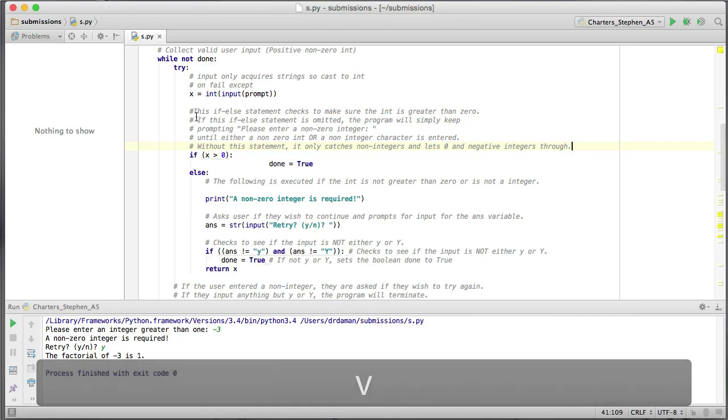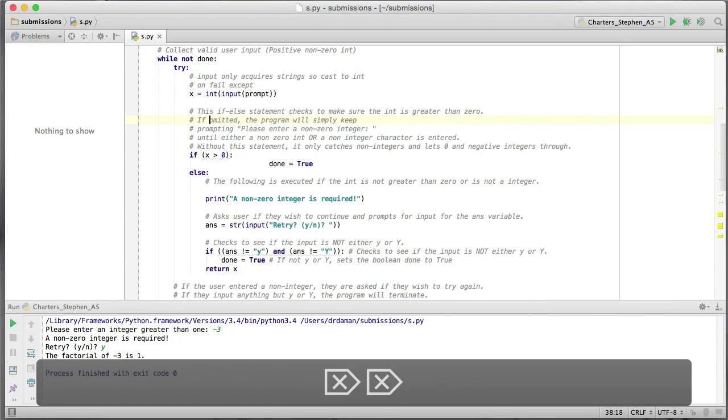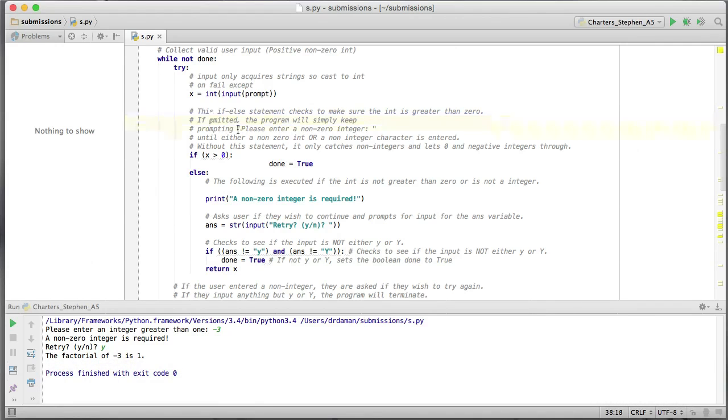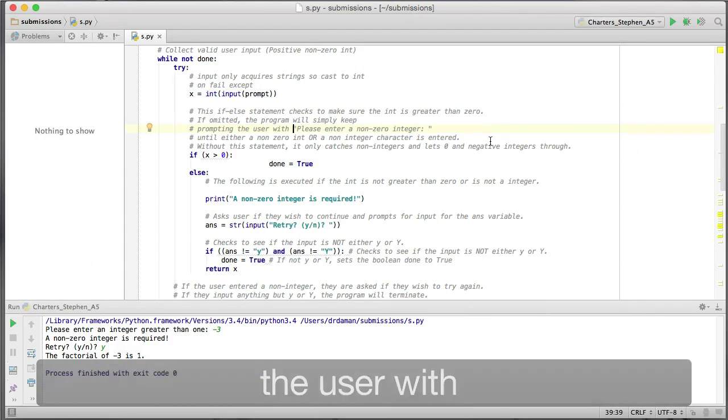It says, this if else statement checks to make sure the int is greater than 0. If omitted, the program will simply keep prompting the user with please enter a non-zero integer.